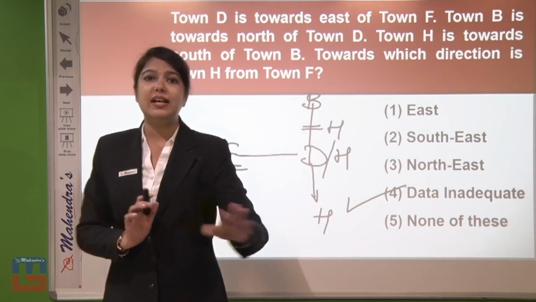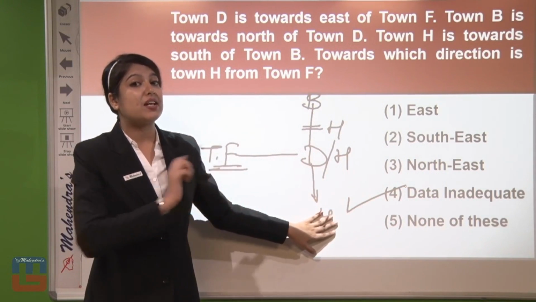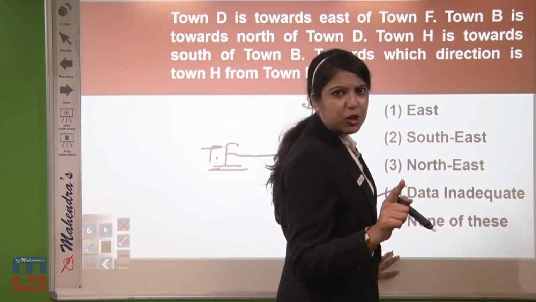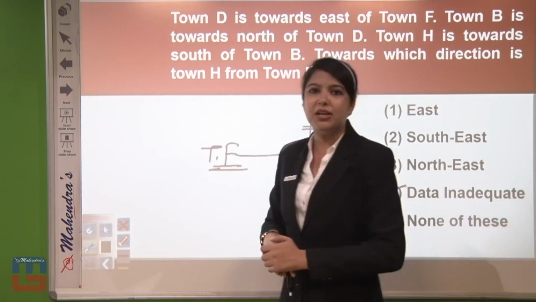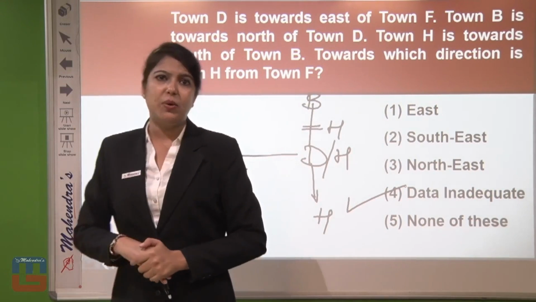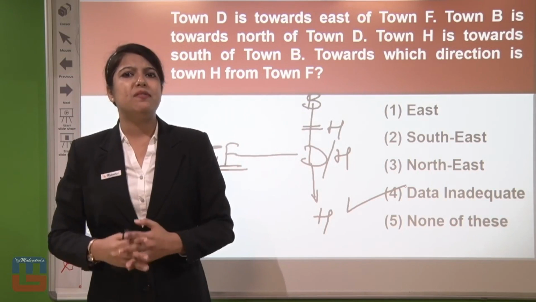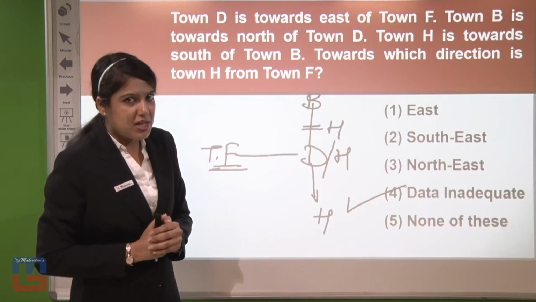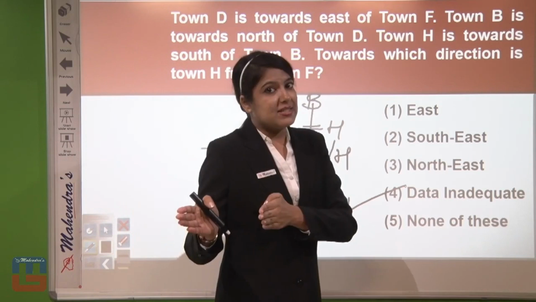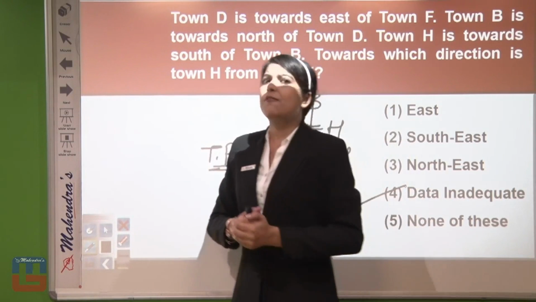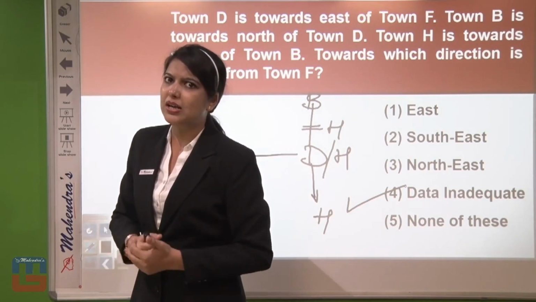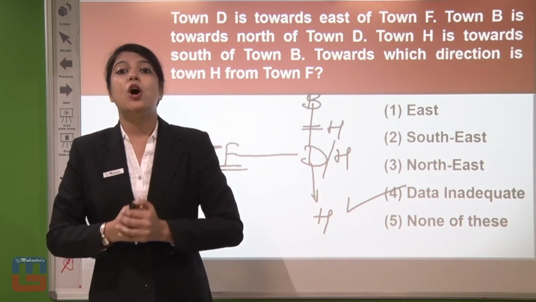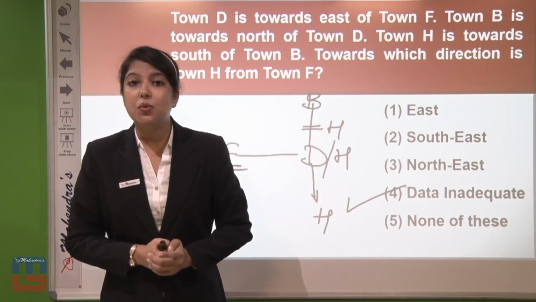So don't consider the answer as none of these, because again this is the confusing part for you all. You all make blunder mistakes in marking none of these versus data inadequate, or as we say, can't be determined. Here we have to consider data inadequate, because the answer is not none of these. None of these means the above given options are not fulfilling the answer condition, so we mark none of these. But here we are not getting any answer. So the answer will be option number 4, data inadequate.